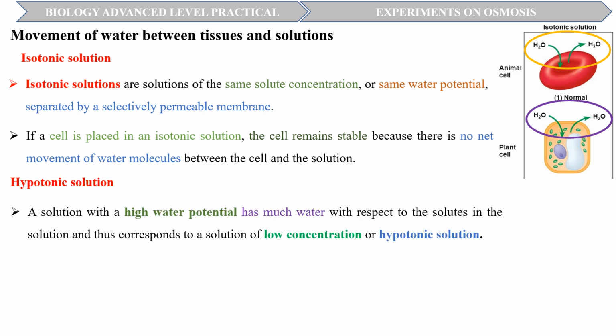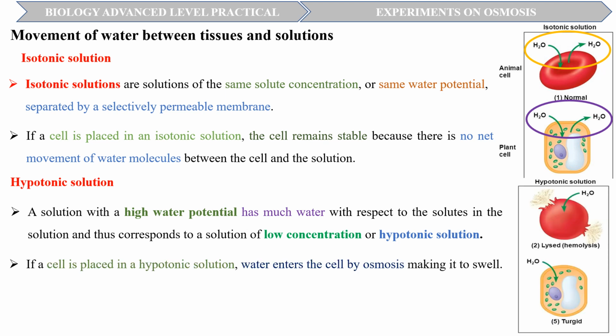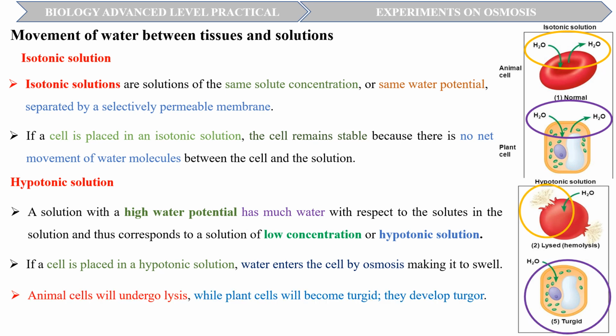A solution with a high water potential has much water with respect to the solids in the solution, and thus corresponds to a solution of low concentration or hypotonic solution. If a cell is placed in a hypotonic solution, water enters the cell by osmosis, making it swell. In an animal cell which lacks a cell wall, for example the red blood cell, this will lead to lysis, in which the cell explodes. While in a plant cell with a rigid cell wall which can resist the influx of water, this influx of water leads to turgidity. The cell becomes fully distended and stiff and is said to be turgid. That is, it develops turgor.